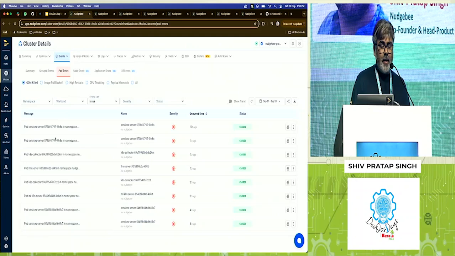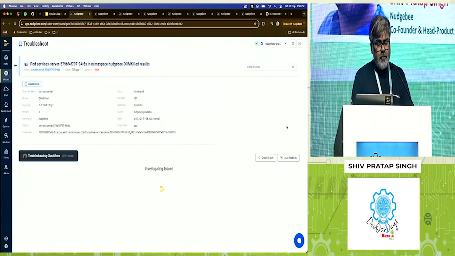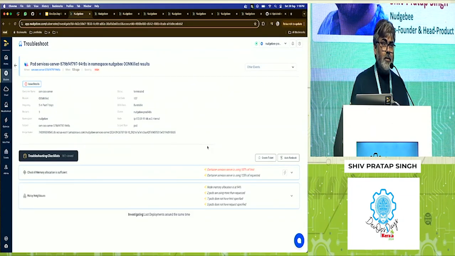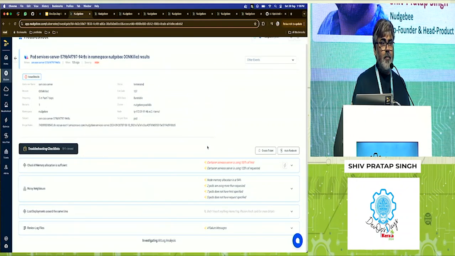Now let's say I came here into my pod errors. We have categorized that into out of memory issues, image pull backoff issues. It is anything which we are observing at a pod level, right? Okay, my service's server went out of memory 10 hours ago, right? Now I can click here to create a ticket for my team to look into, or I can click on troubleshooting, right? That troubleshooting will start collecting a lot of data and then give you a single screen which you need to look into to debug a particular issue rather than going into 10 different places, right?